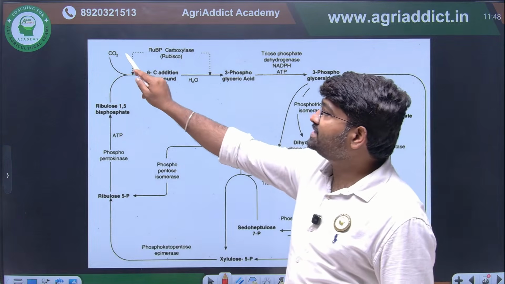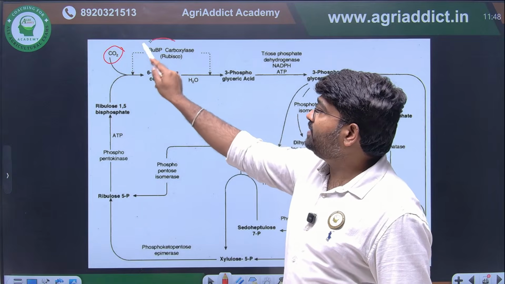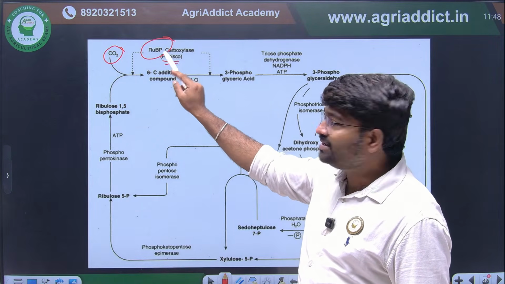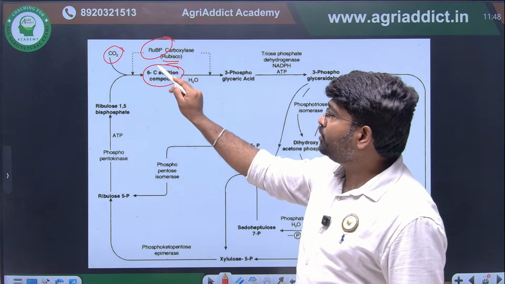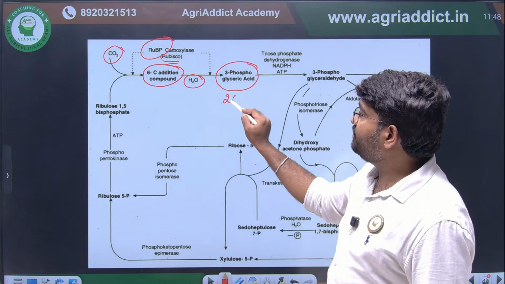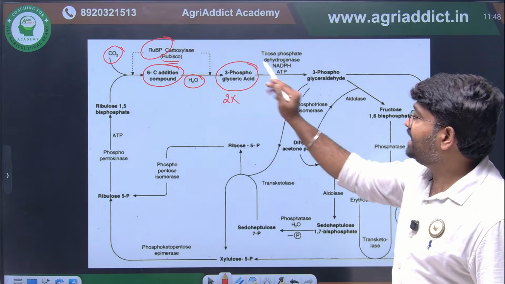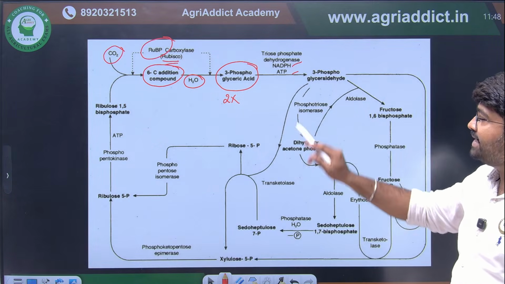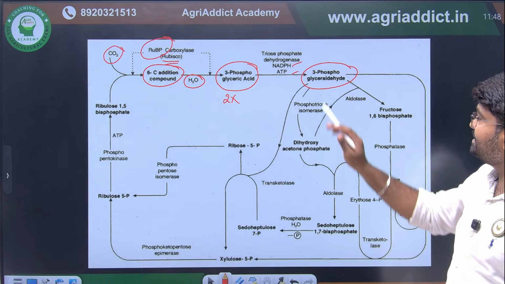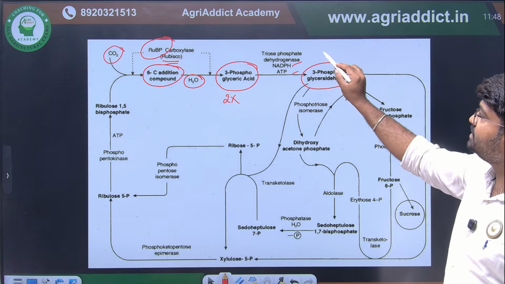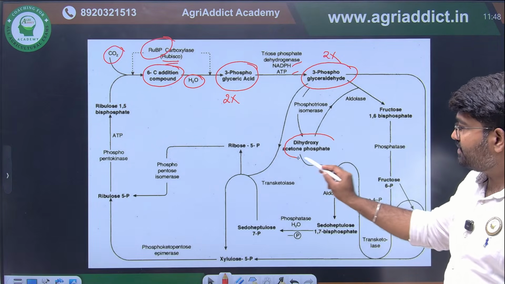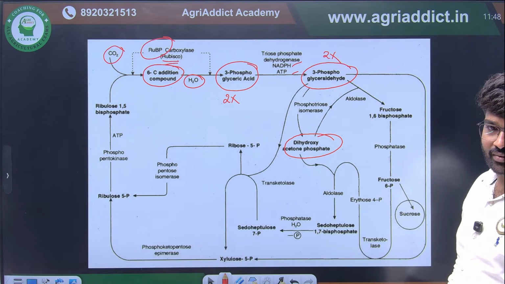First CO2 will come, RuBP will be there. Rubisco carboxylase activity will happen here, because of which a 6 carbon compound will form. This will be degraded to form 2 molecules of 3-phosphoglyceric acid. Then ATP and NADPH will be utilized, which leads to the formation of 3-phosphoglyceraldehyde. These two molecules, by the action of isomerase, one will be converted into dihydroxyacetone phosphate.